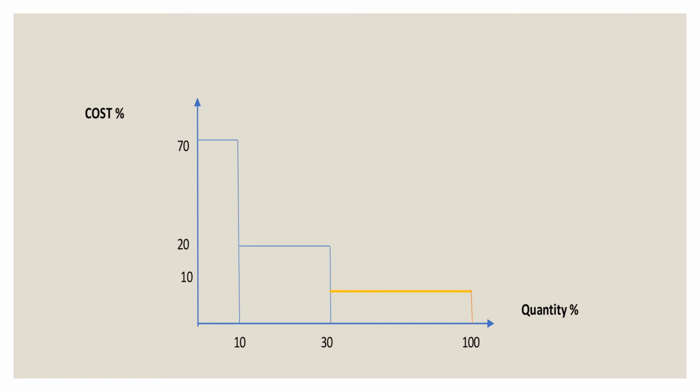So over here I can give an illustration. For the A product, 10% is the quantity produced which carries 70% of the cost to distribute. Next there is 30, where 30 minus 10 gives 20% quantity for B, which carries 20% of the cost, and the remaining 100 minus 30 gives 70% of the quantity, which carries 10% of the value.